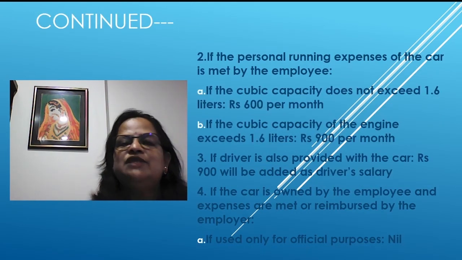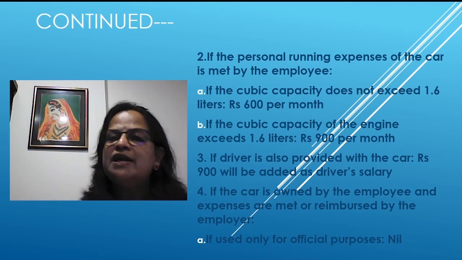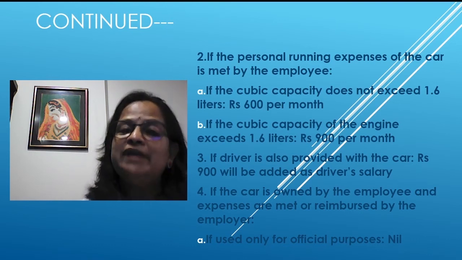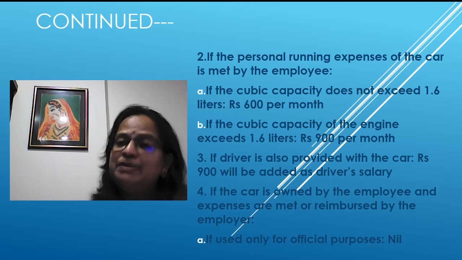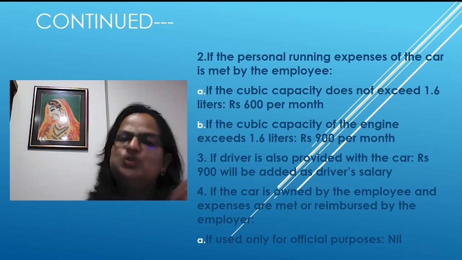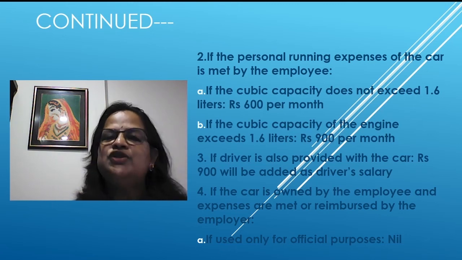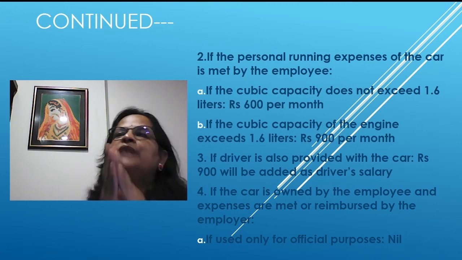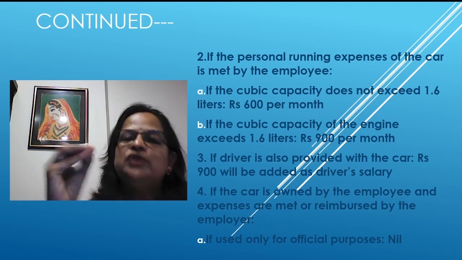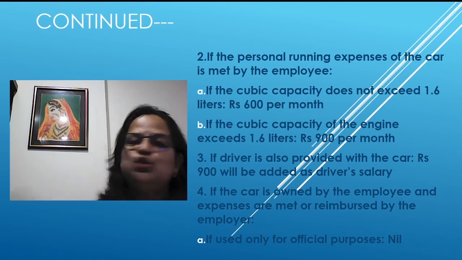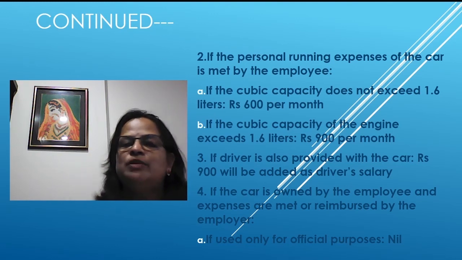Now, second classification, if the personal running expenses of the car are met by the employee. First case is where the employer is reimbursing, where the employee uses the car for official and personal purposes and the employer reimburses the personal expenses, so it is 1,800 and 2,400. These 2 rates you have to remember.